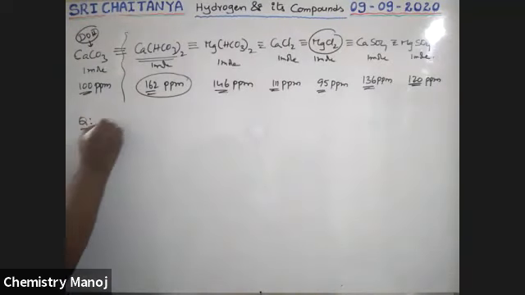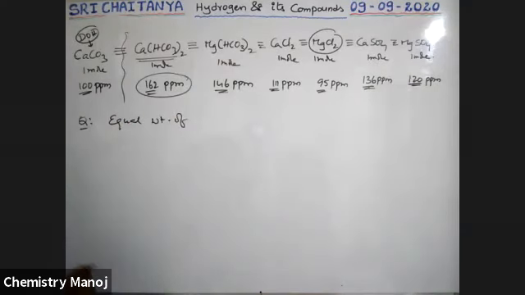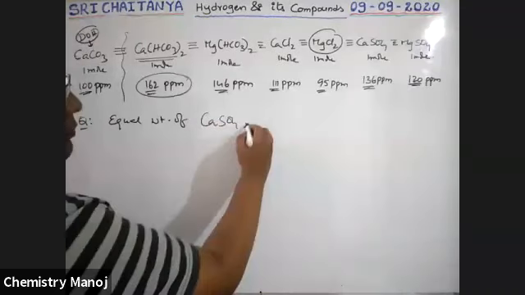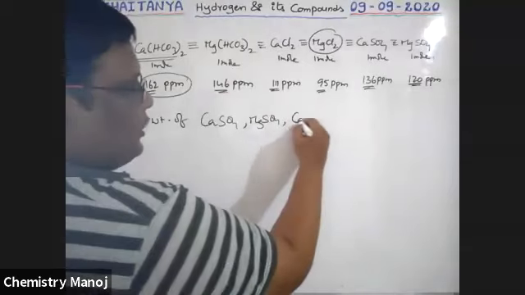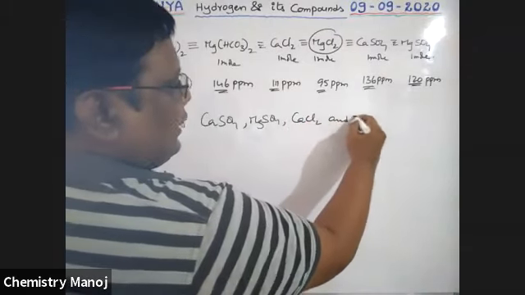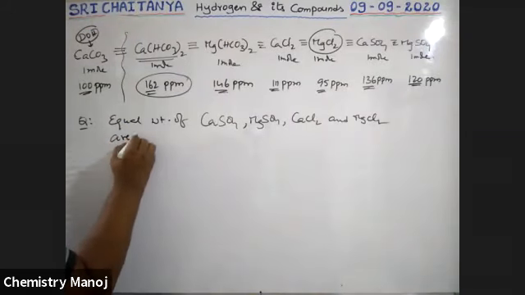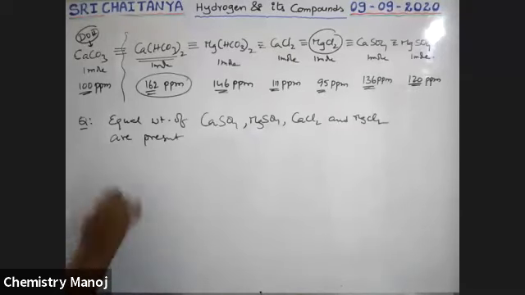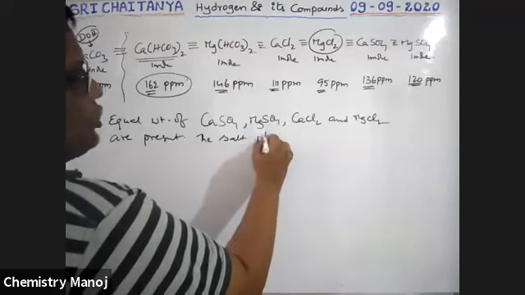Question: equal weights of CaSO4, MgSO4, CaCl2 and MgCl2 are present. Equal weight of these chemicals are present.